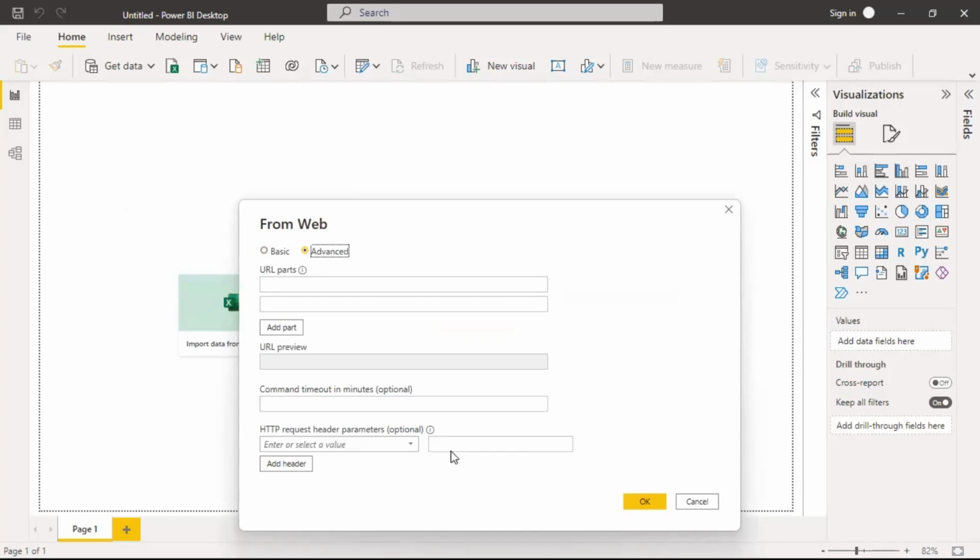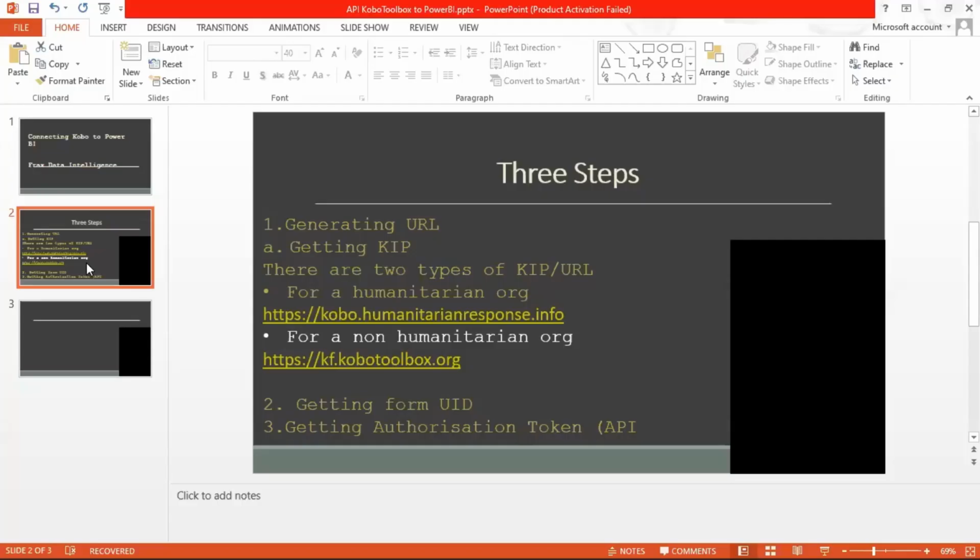For those, there are three main steps. The first one is generating the URL, getting the form UID from Kobo, and finally getting the API token from Kobo as well.